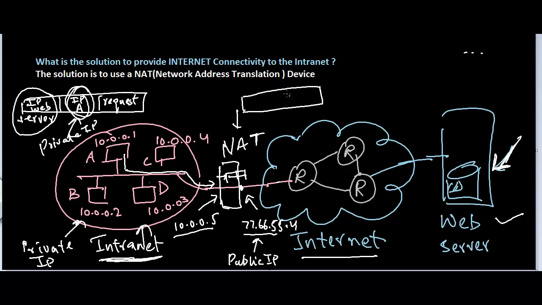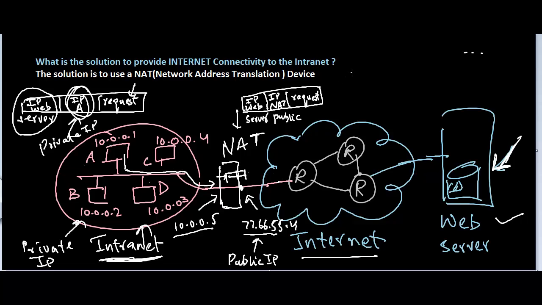and then it's going to create a new packet, and this new packet would be the same request that was sent by A, but this time instead of using A's IP address, the NAT device is going to use its own public IP. So the public IP is what the NAT is going to use, and the destination it is going to once again have as the web server.